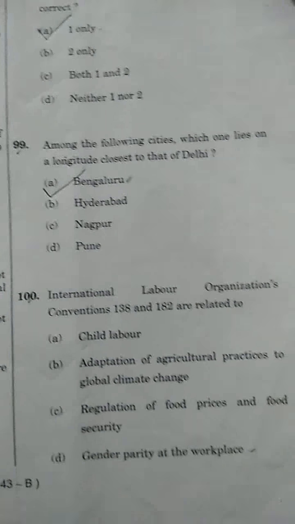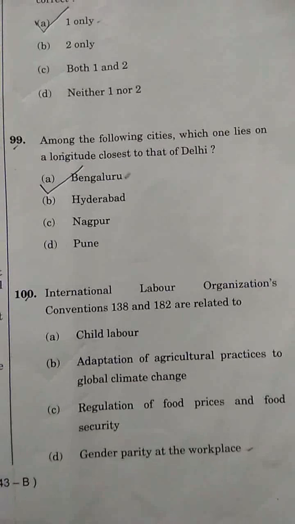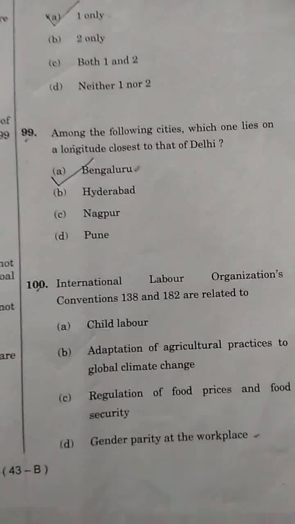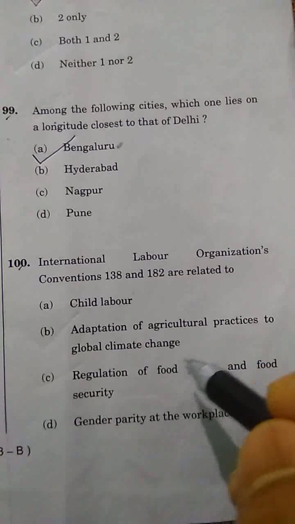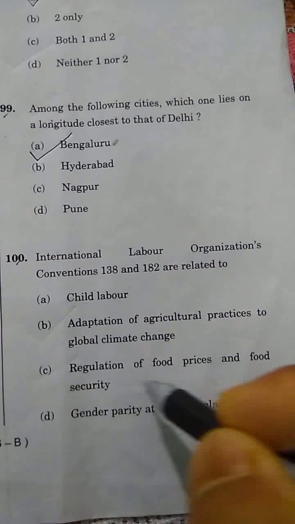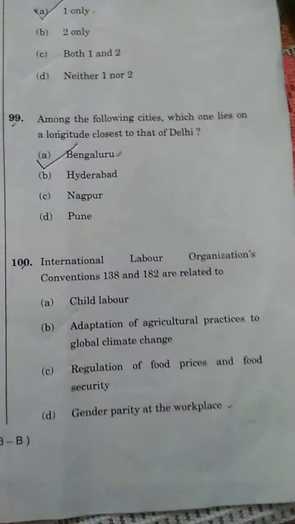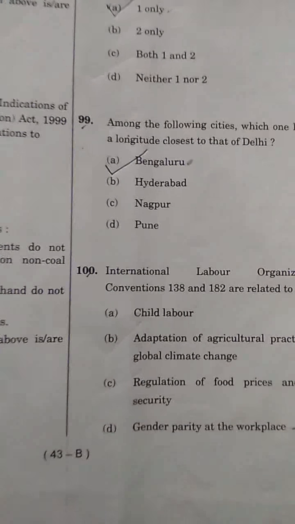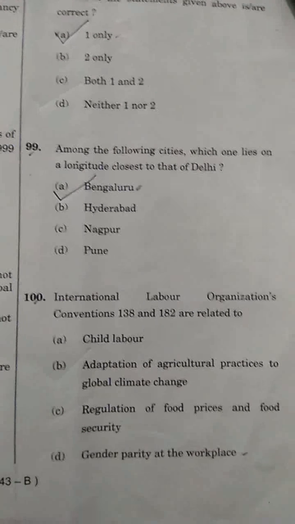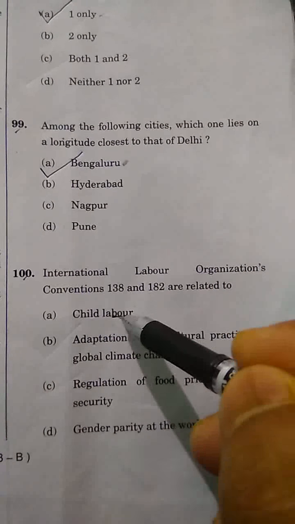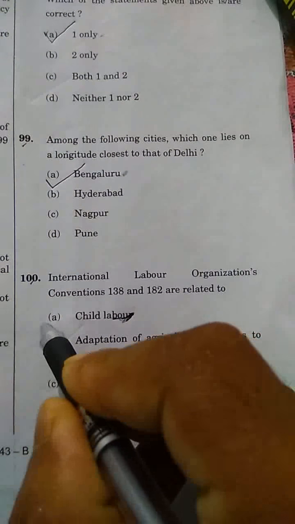Now we have the last question, number 100. International Labour Organization Conventions 138 and 182 are related to: child labor, adaptation of agricultural practices to global climate change, regulation of food price and food security, or gender parity at the workplace. The correct answer is child labor. The International Labour Organization always speaks for labor rights. So there is the option with the word labor. So the correct one is child labor.